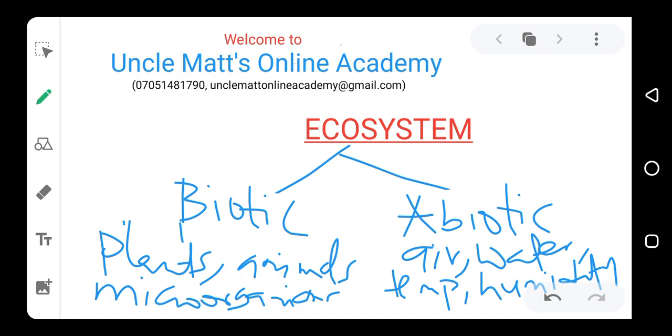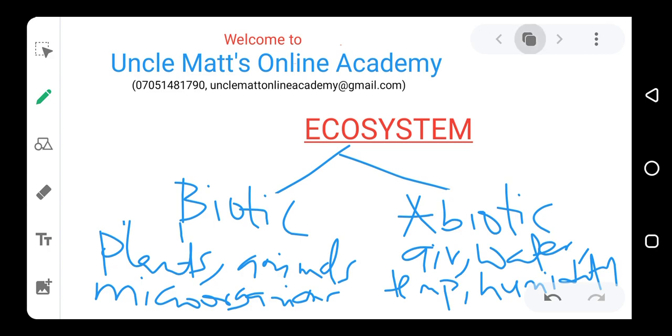So it will be moving from one organism to another organism, and that is what we call trophic levels: the movement of the energy from one form or from one level to another level. So that forms the groups in the biotic factor.